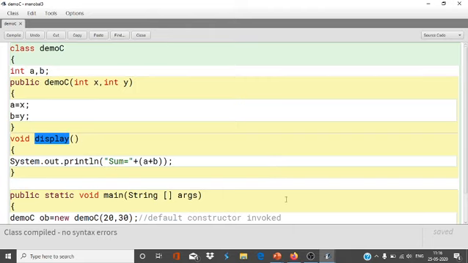So this is all about the constructor. In the next video, I am going to explain the copy constructor.